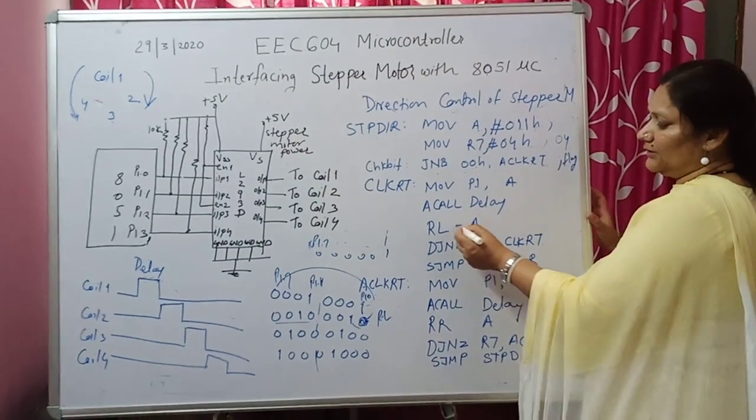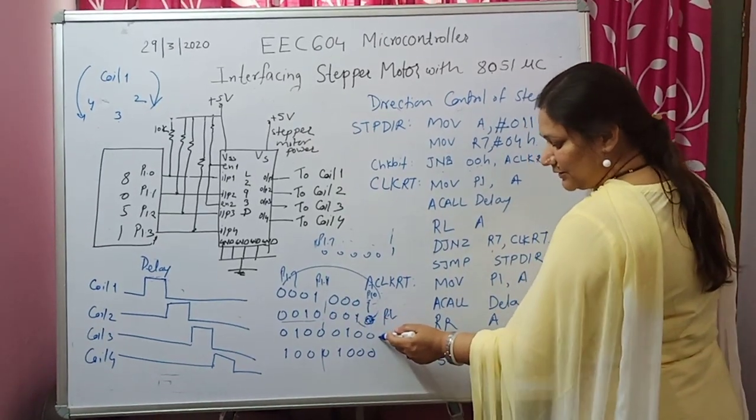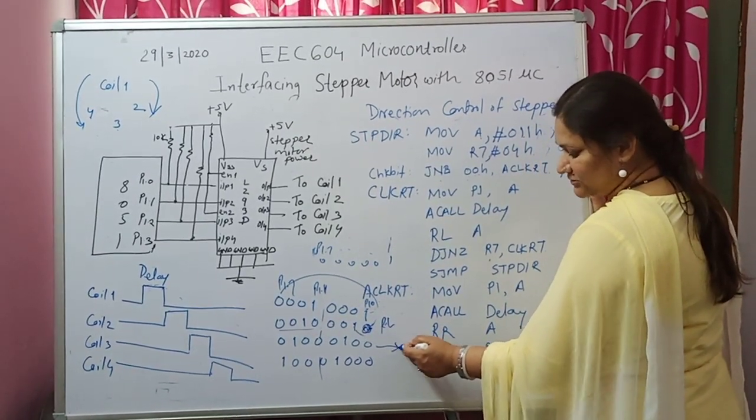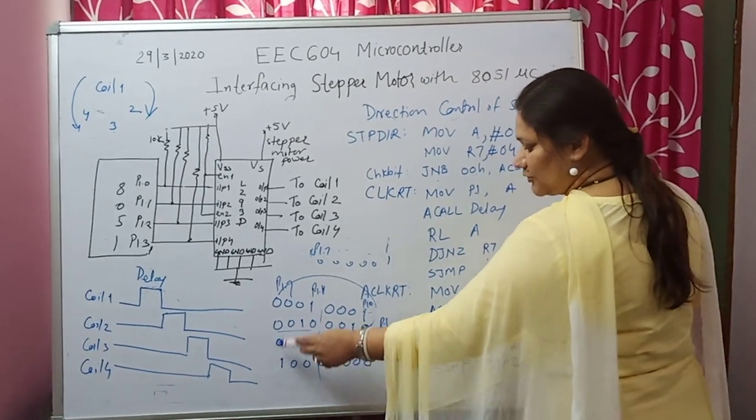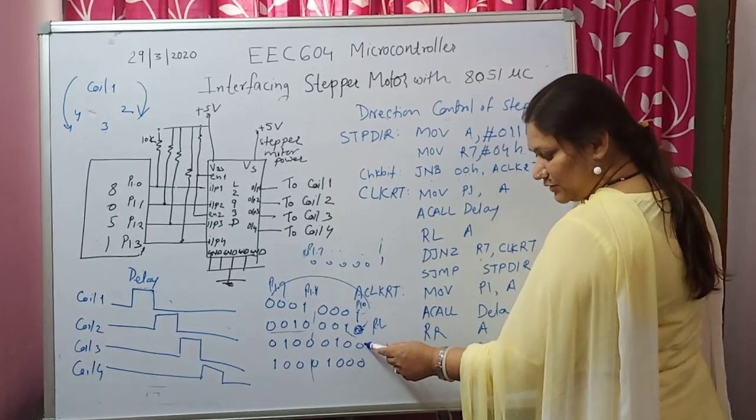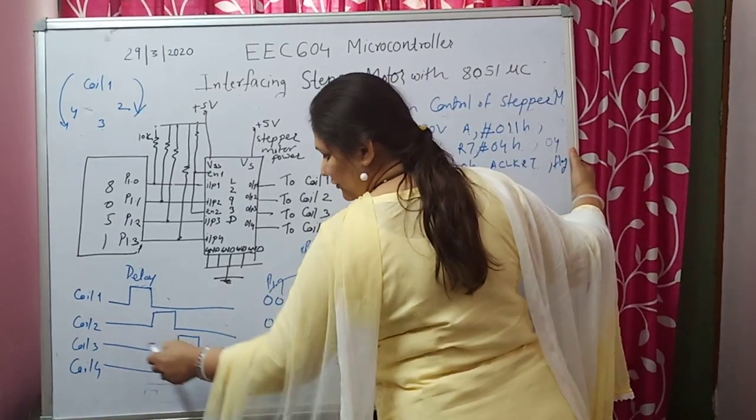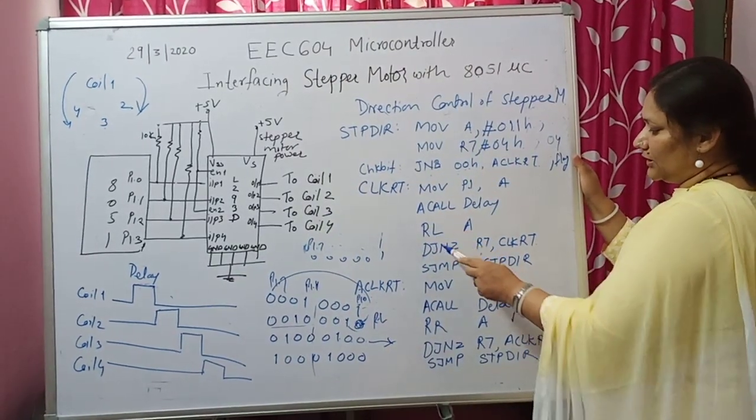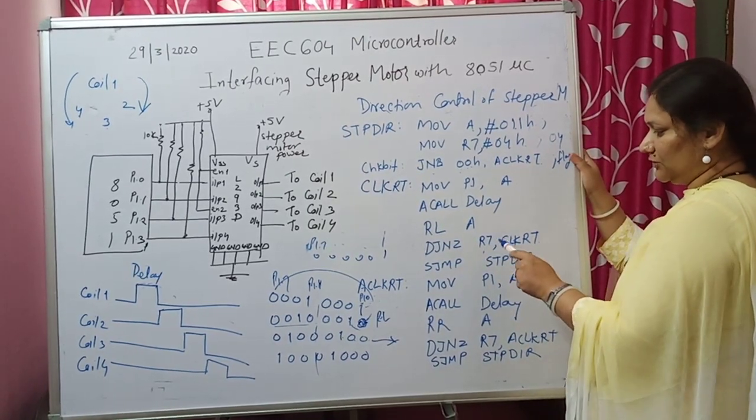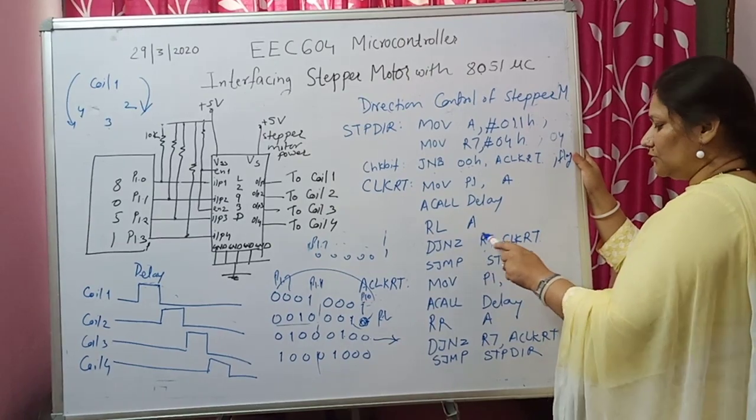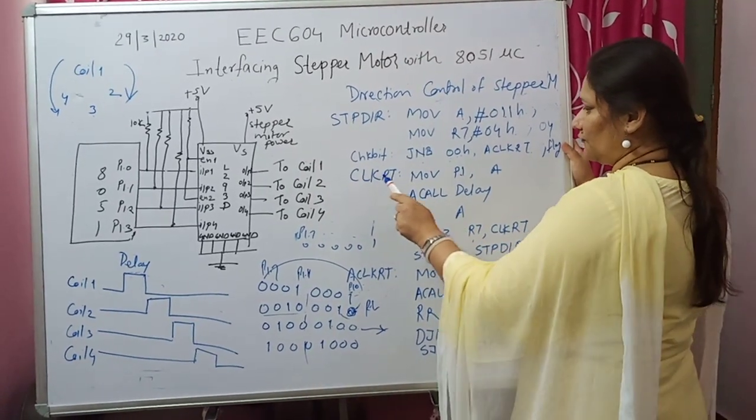Again you are rotating the accumulator by 1 to the left. What is the new pattern generated? We are not bothered about this 4. Now coil 1 is not getting supply, coil 2 is not getting supply, coil 3 is getting supply, which is what we wanted. So we decrement the count assigned for the coils by 1 and check whether the count has gone to 0 or not. It has again not gone to 0, so we are again moving to the clockwise rotation location.